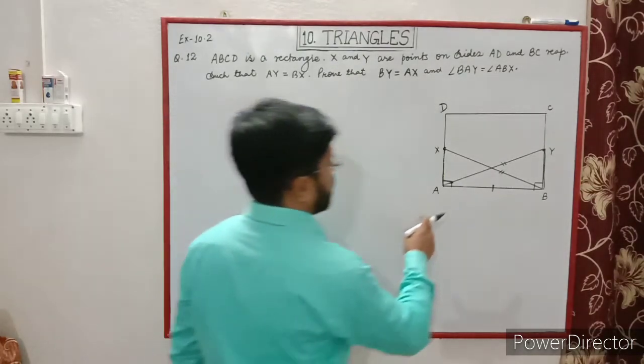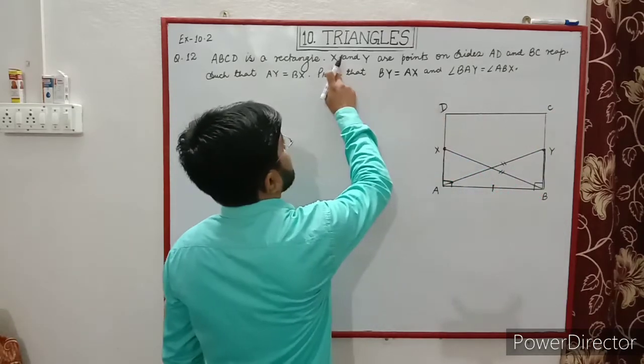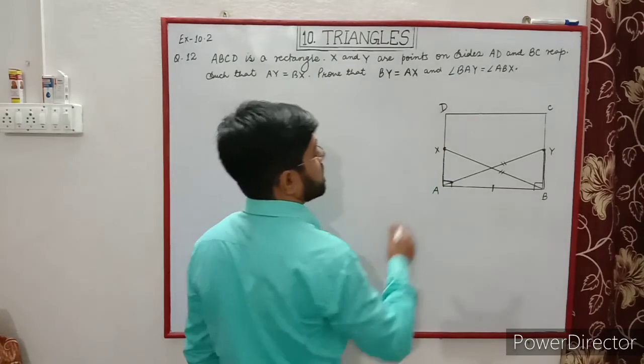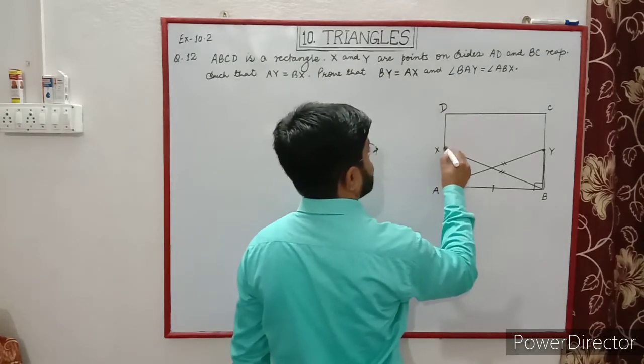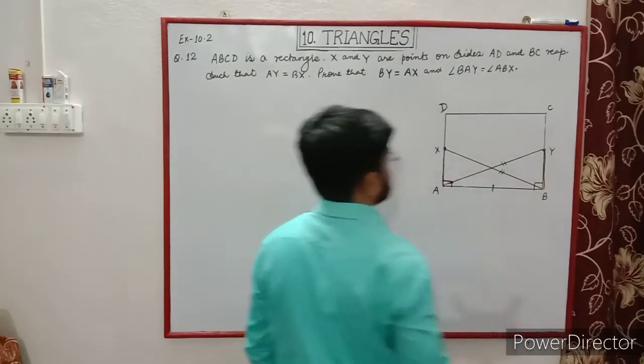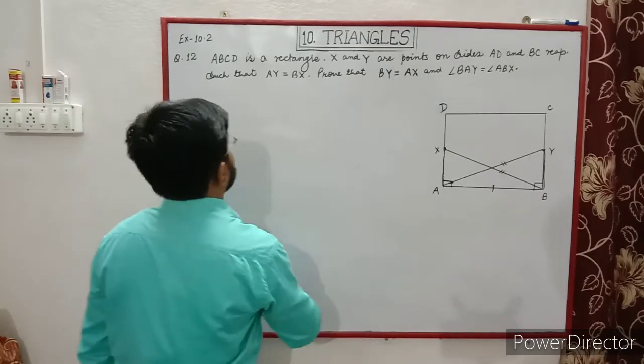Now we have to draw a rectangle ABCD, with X and Y points on sides AD and BC respectively. So point X on AD and point Y on BC, and we will join AY and BX.